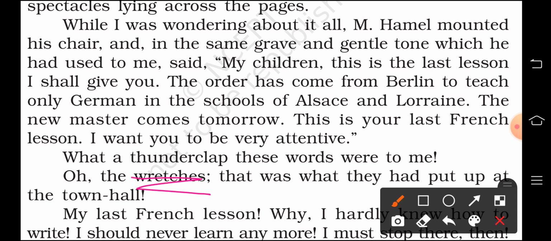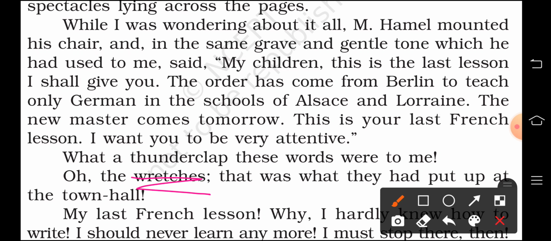So now he came to know, he recalled the incident that when he was coming to school, there was a crowd he noticed near the bulletin board. So that was the reason there were a lot of people staying there. He was shocked to know that he could not learn French any longer, and how upset he was.